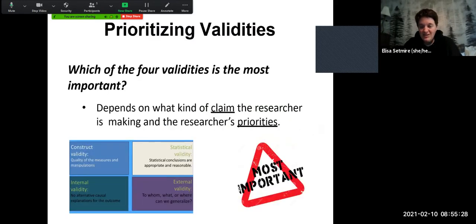Which of the four validities is the most important? It really depends on what kind of claim the researcher is making and your priorities, right? So depending on what you are trying to do and what you are prioritizing really dictates which of these different validities you might be focusing more on. They're all important in their own way, but depending on your claim and the assertions that you're making, it really dictates which one is the most important in your research.